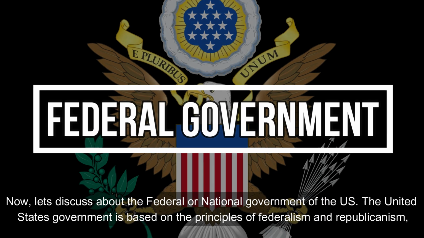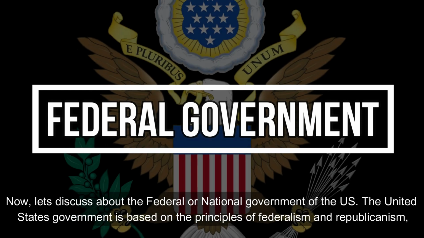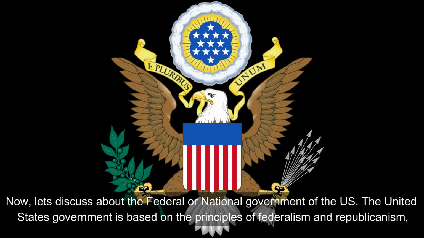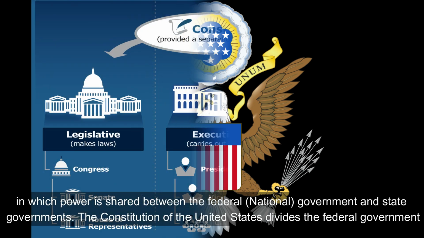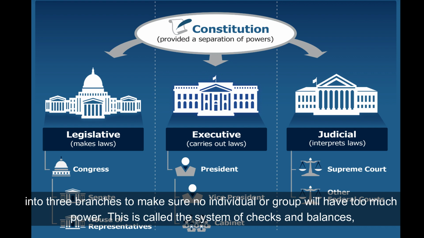Now let's discuss the federal or national government of the US. The United States government is based on the principles of federalism and republicanism, in which power is shared between the federal government and state governments. The Constitution of the United States divides the federal government into 3 branches to make sure no individual or group will have too much power.